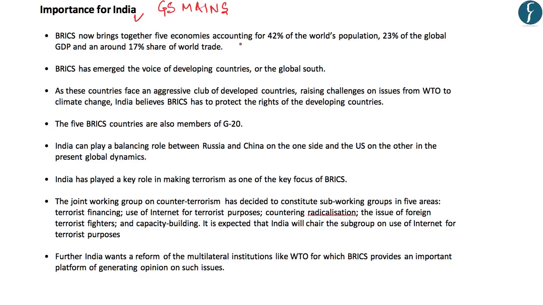Now BRICS is extremely important because the five economies comprising BRICS form 42% of the world population and around one-fourth of the global GDP. So both demographically as well as economically, the grouping is extremely important. All five, Brazil, Russia, India, China and South Africa, belong to the Global South, which is a term used by the World Bank to refer to low and middle income countries located in Asia, Africa, Latin America. In contrast to high income or developed countries, this acts as a platform for the underdeveloped regions of the world.